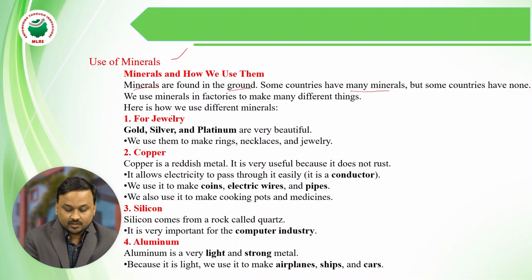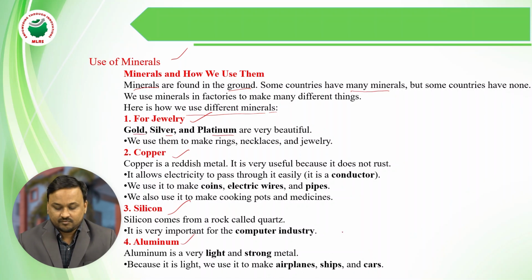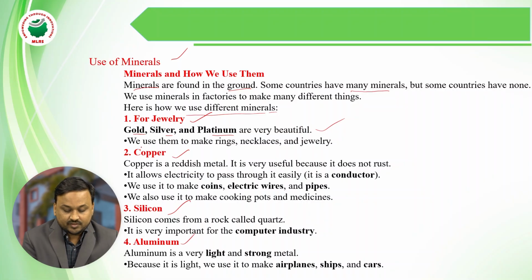Different minerals are used in jewelry, and also copper, silicon, and aluminum. For jewelry, gold, silver, and platinum are very beautiful. Gold price is now above one lakh. We mainly use them for beauty, to make rings, necklaces, and other jewelry.